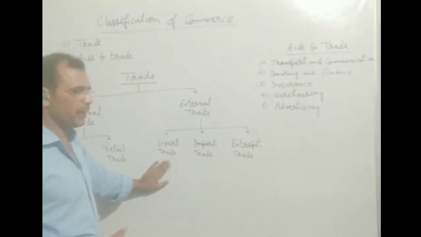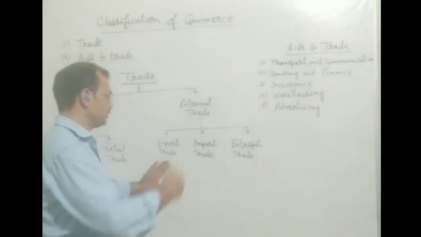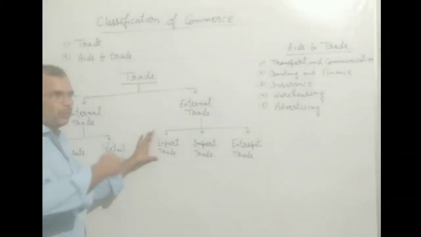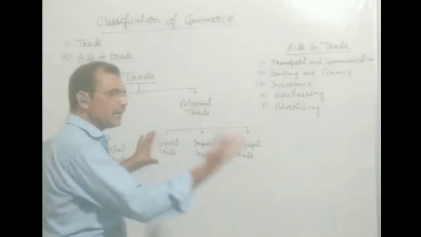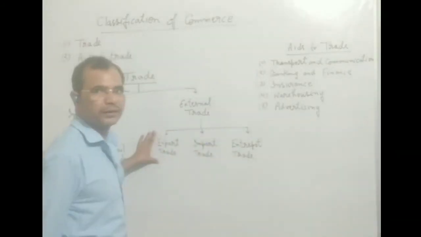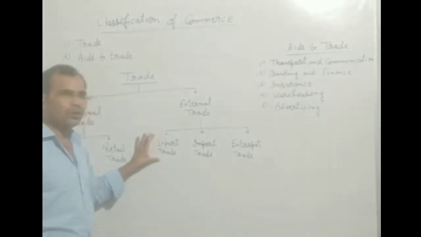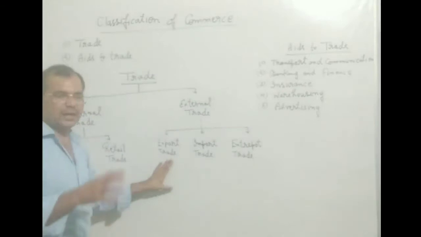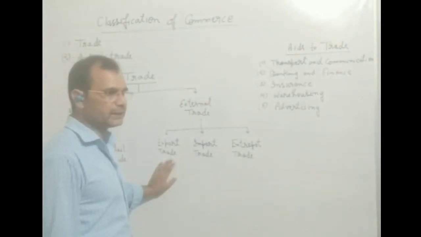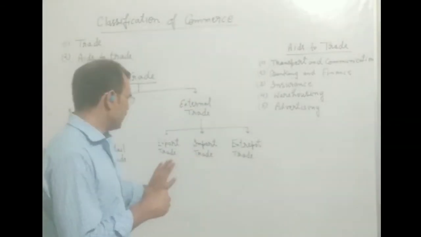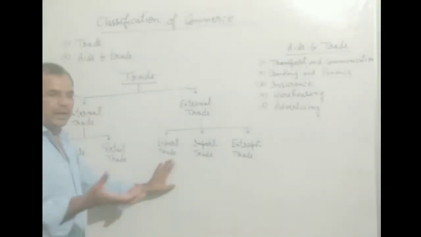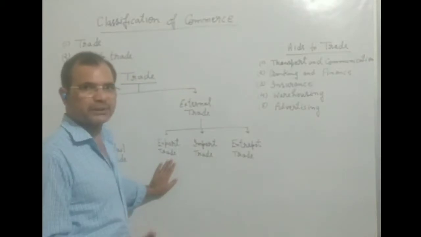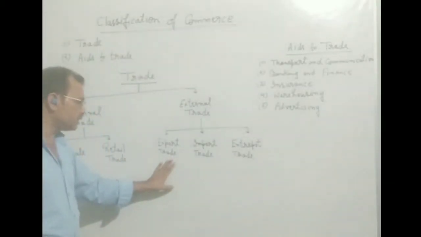If any businessman does the business beyond the geographical boundary, and he is selling his goods to a foreign country, it will be called export trade. There are some legal documents needed, such as licensing and customs. Custom related papers must be there. License should be there.